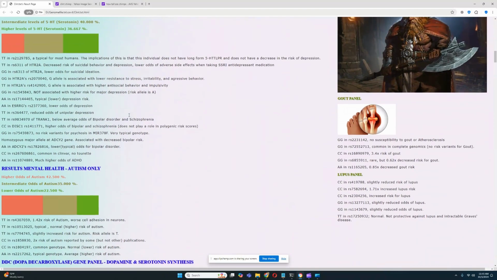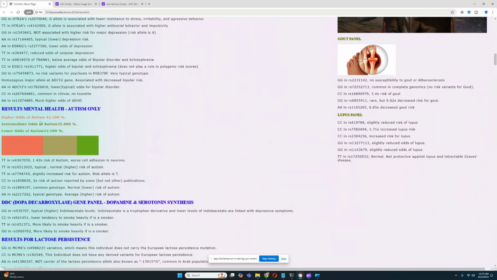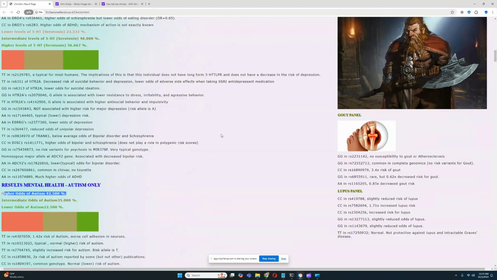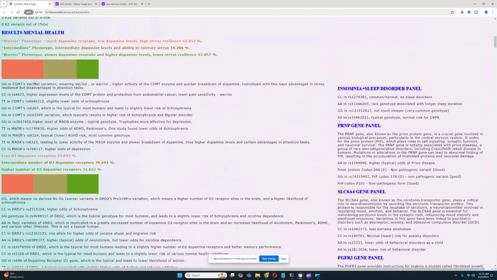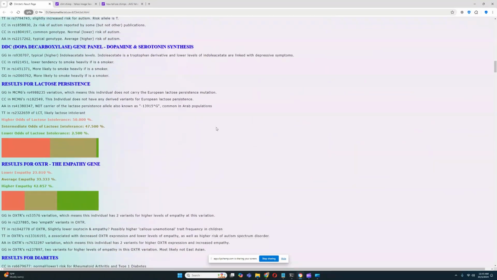Okay. Let's scroll past. For autism, he's scoring high odds of autism. Okay. No risk variants with dwarfism. What else can we talk about? Does not carry any risk variants for lactase persistence. No risk variants in any of the European variants. Doesn't have the Arab variant. It's not a risk variant because lactase persistence isn't a risk. It's a trait. So no European variants for lactase persistence. No Arab variants. No worldwide variants.